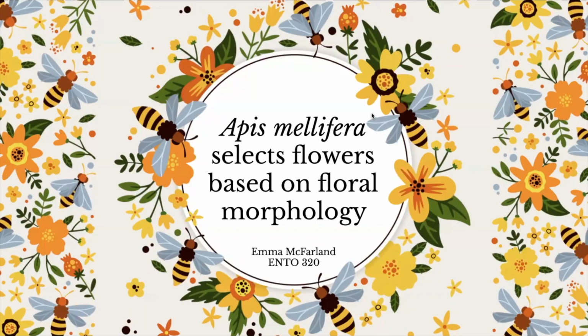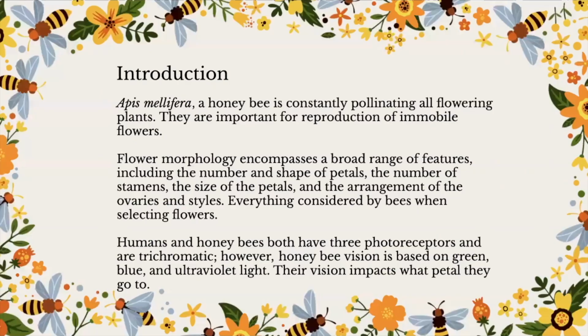Apis mellifera selects flowers based on floral morphology. Emma McFarlane, Entomology 320. Apis mellifera, a honeybee, is constantly pollinating all flowering plants. They are important for reproduction of immobile flowers.